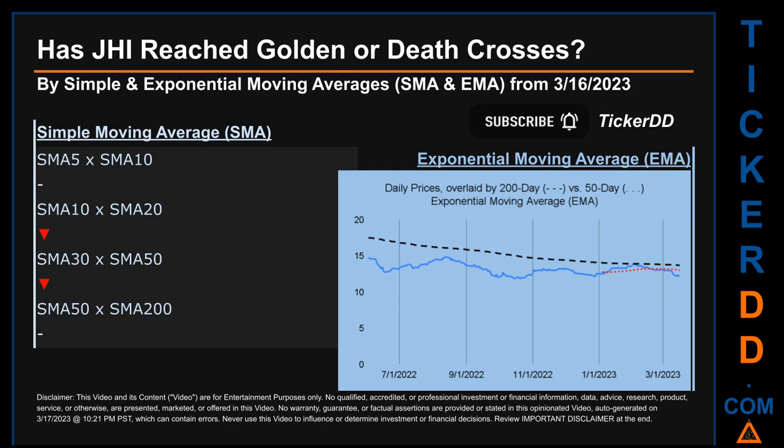Continuing with SMA, we looked across the 5 to 10, the 10 to 20, the 30 to 50, and the 50 to 200-day ranges to see if golden and death crosses had been reached. We found death cross signal for the 10 to 20 and the 30 to 50. We could not find either golden cross or death cross signal for the 5 to 10 and the 50 to 200.